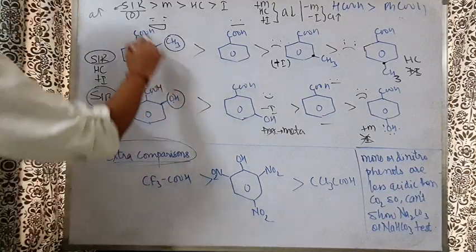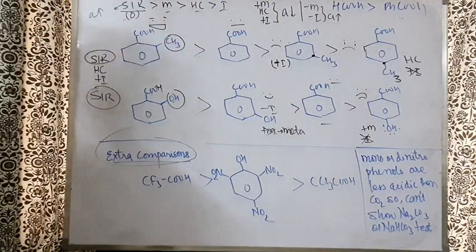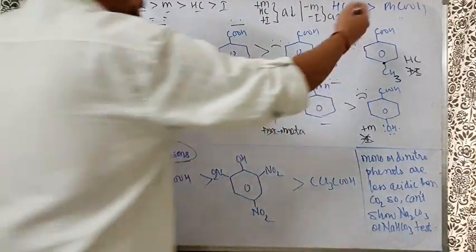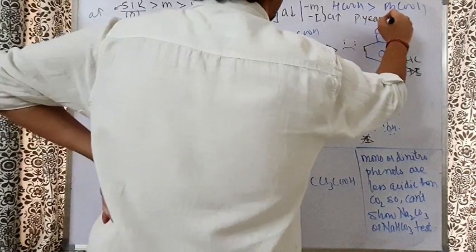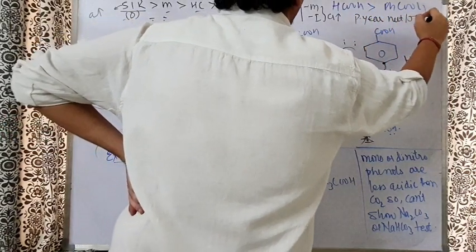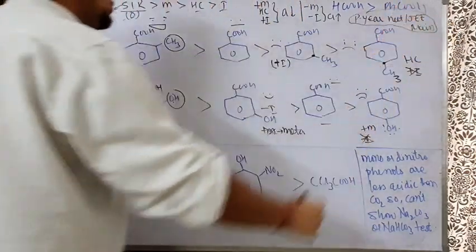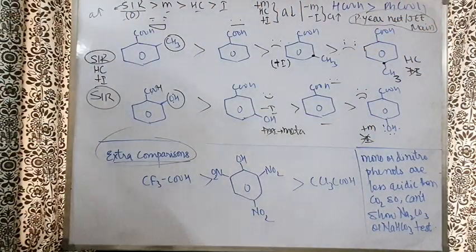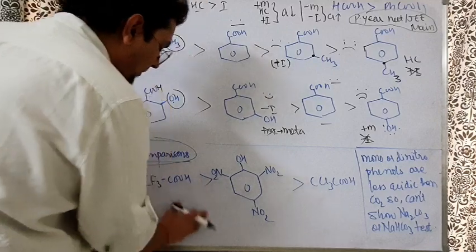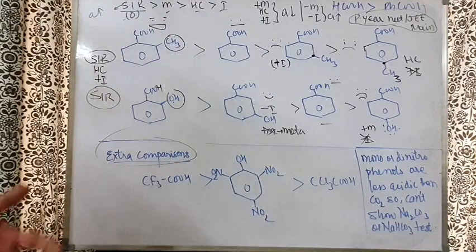I think you understood this thing; you have to just apply this order and you will get the answer clearly. Practice you have to do of the previous years. Do all the previous year NEET questions, and JEE Advanced, JEE Mains questions also. Some big questions of Advanced you should not try, but all the phenol, benzoic acid and aniline questions you should try. Big questions of JEE Advanced you should not try. Some questions are exceptionally good, but if you are preparing for NEET and JEE Main, that is not for you.